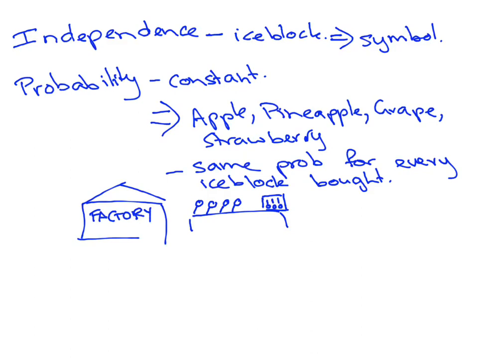Okay, so when you're making these in a production line, it would be easiest to have a stamp that stamped all of the ice blocks with the same symbol. And then after a while you change it and do a new symbol. And then after that, change it, do a new symbol. That would mean, if that's the case, that each of these boxes might happen to all have the strawberry symbol on them, simply because of the way that they were produced. And if that's true, then this probability here does not hold in real life.